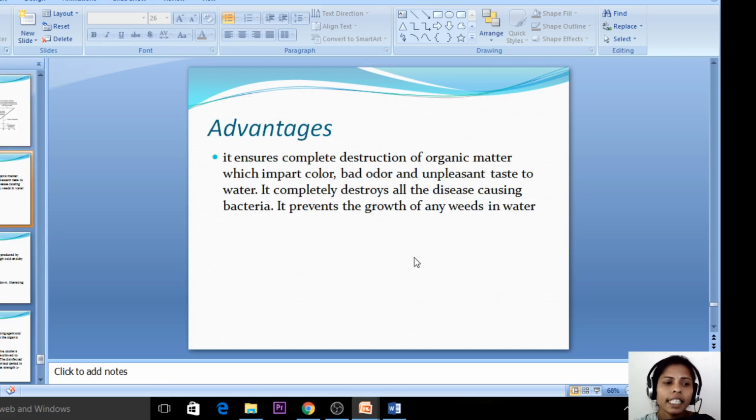Now let us see the advantages. It ensures complete destruction of organic matter which imparts color, bad odor and unpleasant taste to water. It completely destroys all the disease causing bacteria. It prevents the growth of any weeds in the water. That means after the chlorination process also, weeds will not form in the water sample due to the smell of the chlorine. So these are the advantages of the chlorination process.